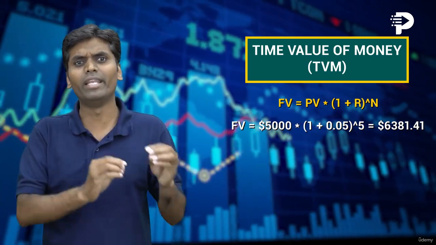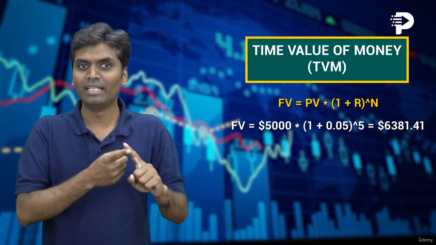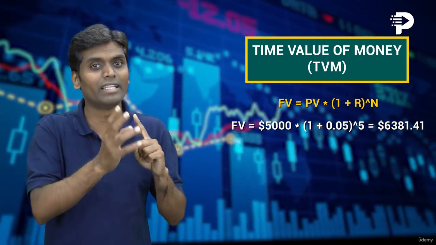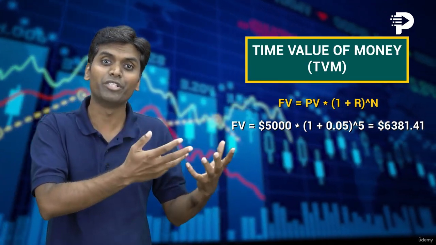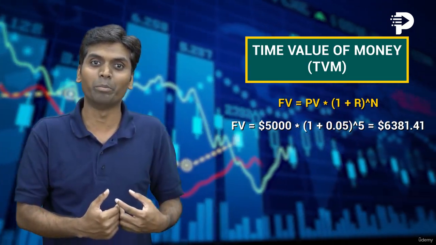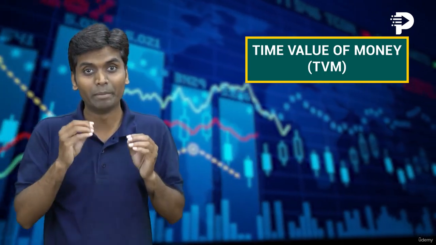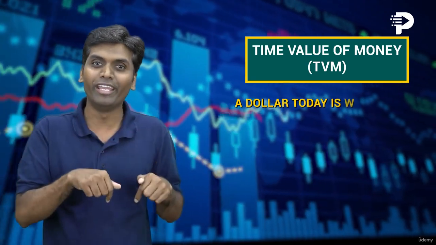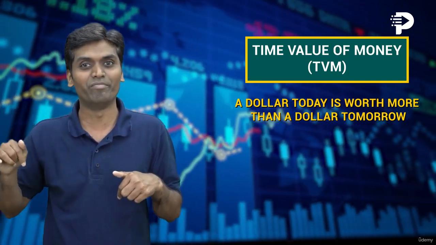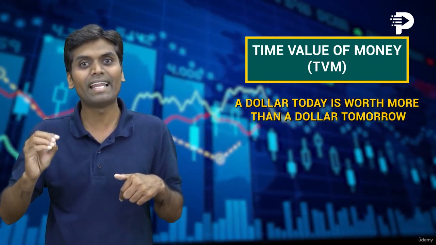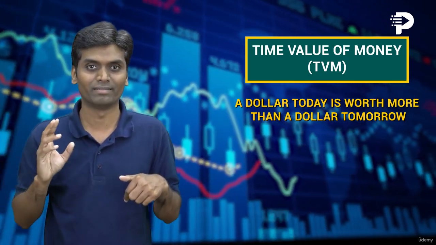If you consider the variables and assumptions here, interest rate is one variable, time frame of 5 years is another variable, and the future cash flow is an assumption based on the present performance of a company and the future plans. So remember, $1 today is worth more than a dollar tomorrow. That's the time value of money. And understanding it is the first step towards successful investing.